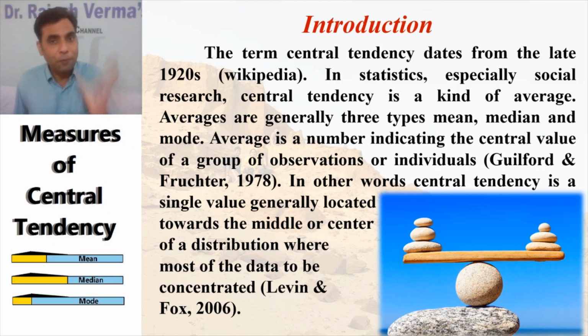When you have a group of data, observations or a distribution, these averages are the central value of that distribution. In other words, central tendency is a single value generally located towards the middle or center of a distribution where most of the data is concentrated.